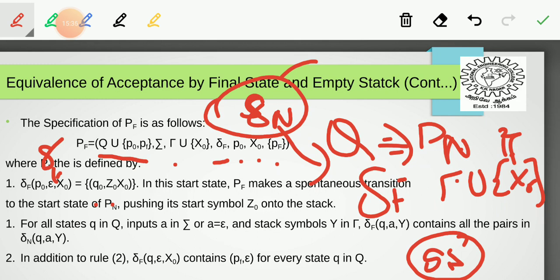In addition to rule 2, once the input string becomes empty and the stack marker contains X0, we pop that X0 from the stack and move into the new final state pf, for every state q in capital Q. So finally the state we enter is the final or accepting state.